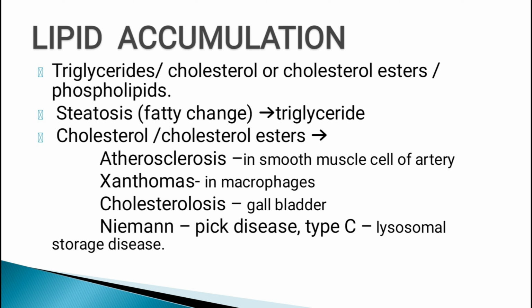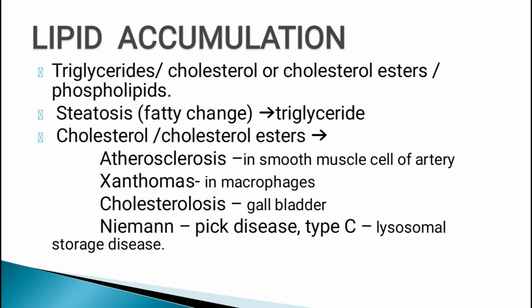Normally, the cells use cholesterol for the synthesis of cell membrane. In atherosclerosis condition, the smooth muscle in the intima layer of aorta gets deposited with lipid vacuoles. It gives a foamy appearance and produces the yellow cholesterol-laden atheromas. The fat-laden cells will rupture and release the cholesterol. The cholesterol will enter the extracellular space and they form the crystals. In xanthomas condition, the cholesterol gets accumulated within the macrophages. In cholesterolosis condition, there is accumulation of cholesterol-laden macrophages in lamina propria of gallbladder.